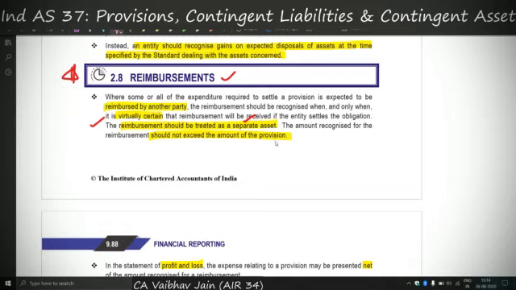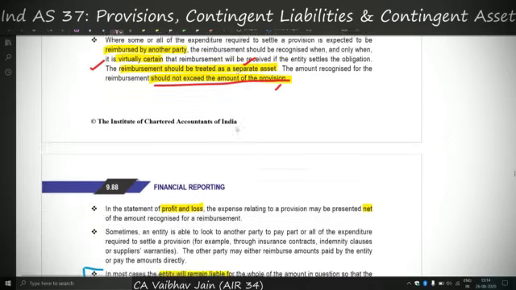I'll cover this again. The reimbursement amount should not exceed the amount of provision. Let's say I've sold a phone to you for 15,000, and if the phone is not working, I have a warranty obligation to replace the phone worth rupees 15,000. If I have insurance against it, then the reimbursement amount cannot exceed 15,000 in my books. So the reimbursement should not exceed the amount of provision, first case. Secondly, the reimbursement should be virtually certain. I should be sure that the insurer will reimburse me the 15,000 rupees. Only then can I recognize it in my balance sheet as a separate asset.